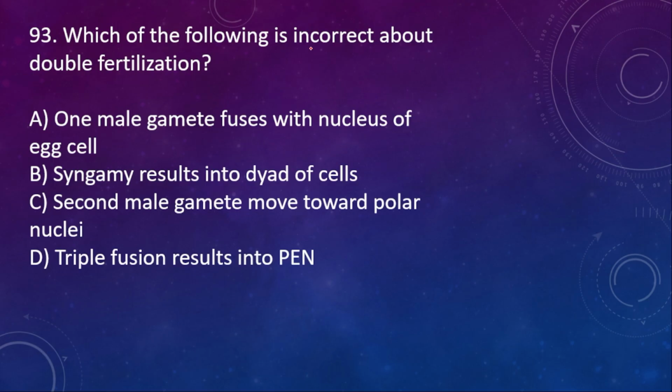Which of the following is incorrect about double fertilization? A, one male gamete fuses with nucleus of egg cell. B, syngamy results into dyad of cell. C, second male gamete moves towards polar nuclei. D, triple fusion results into PEN. Incorrect he is asking. So here the right option is B.